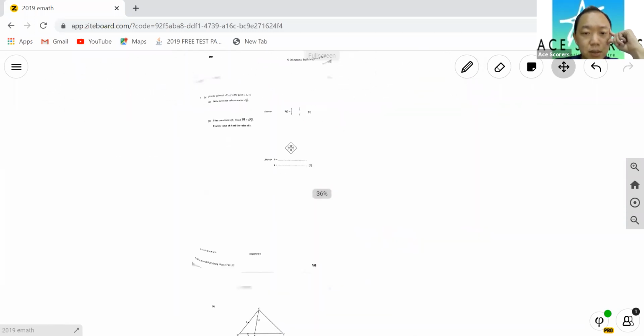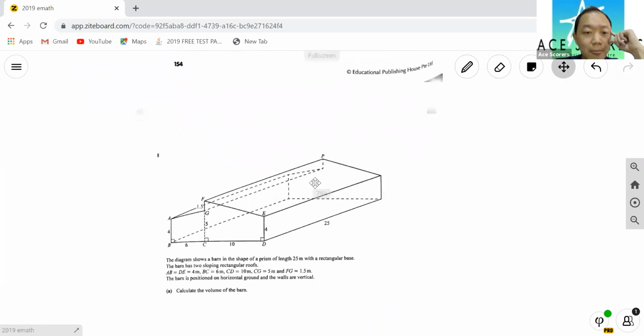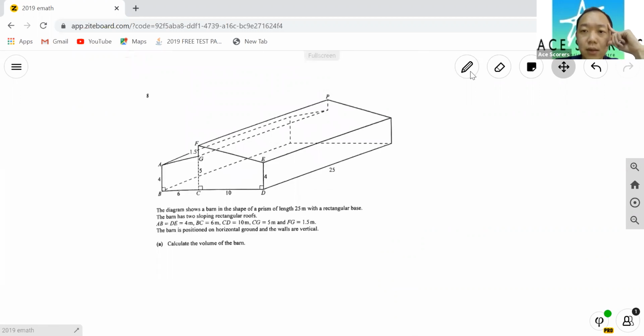Vector, skipping all vectors. Now, next year we're going to do this. Okay, find the volume. Now, to do this one, you need to know the general volume of this item will be, you got to find the area. After you found the area, multiply by 25. Okay, that's it.